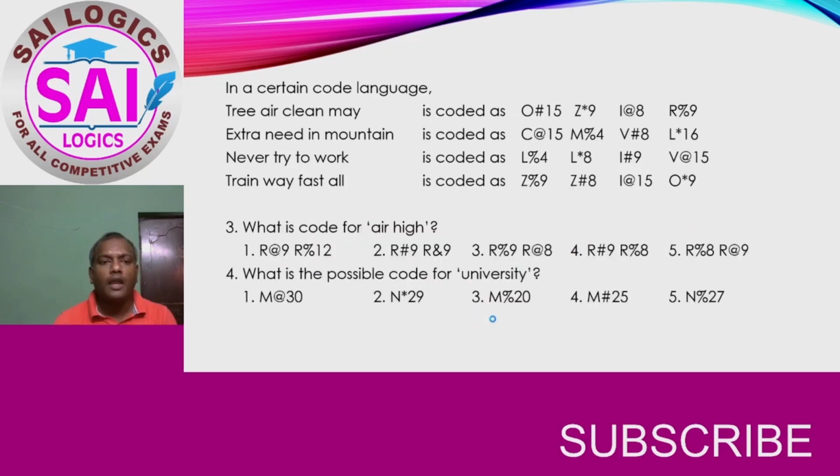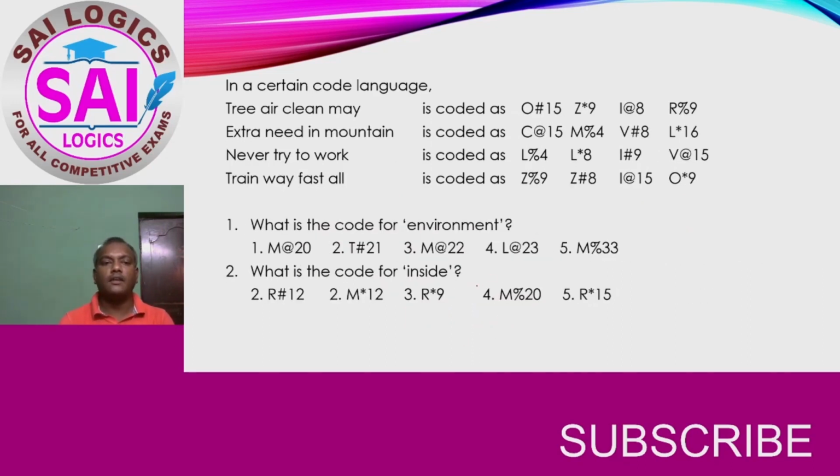So this is the code for the second. And now next question, if you can see, so tree air clean May. This has got three codings: alphabet, symbol and number. Now let us observe this. See the number first. It is 15, 9, 9, 15, 9, 9, 9, 15 and 9.